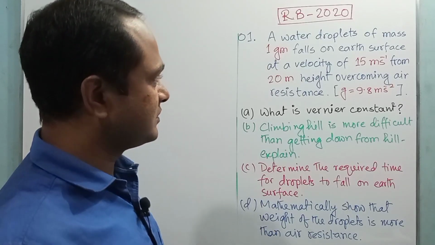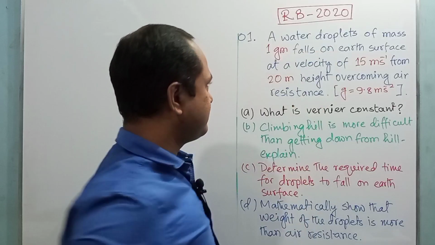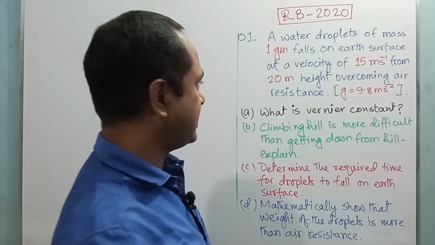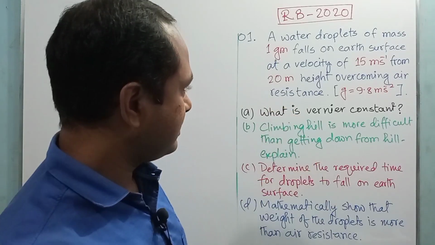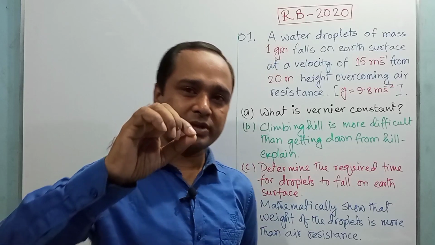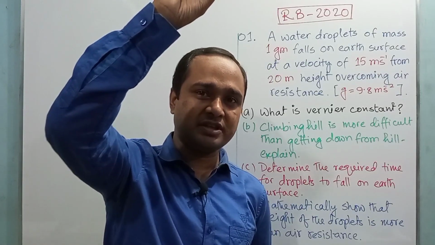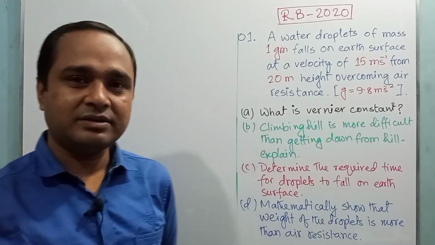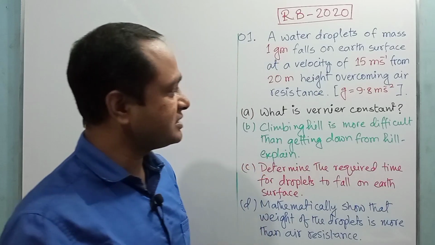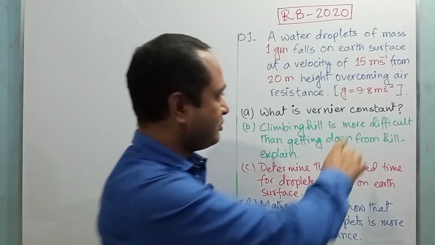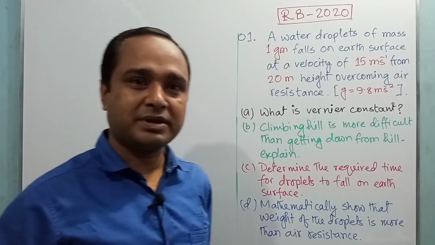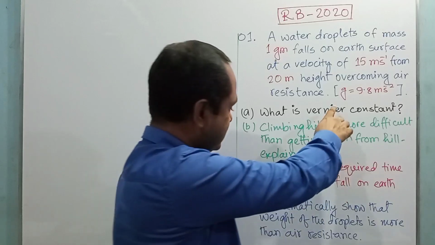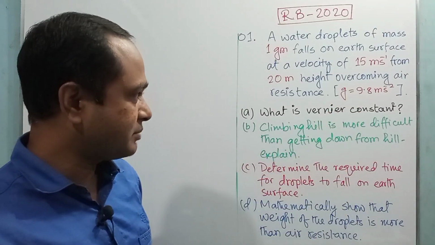In the question, the stem said that a water droplet of mass 1 gram falls on Earth's surface at a velocity of 15 meter per second from a height of 20 meter, overcoming air resistance. A water droplet falls from a height of 20 meter, and the velocity at which the water droplet hits the ground is 15 meter per second. That is, the water droplet gained the velocity 15 meter per second after traveling a distance of 20 meter, and at the place acceleration due to gravity was 9.8 meter per second square.